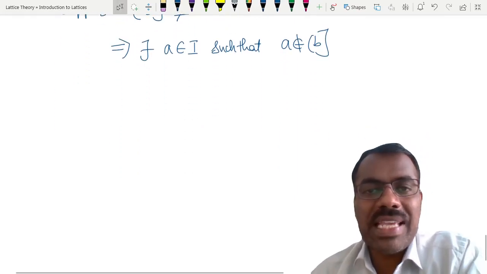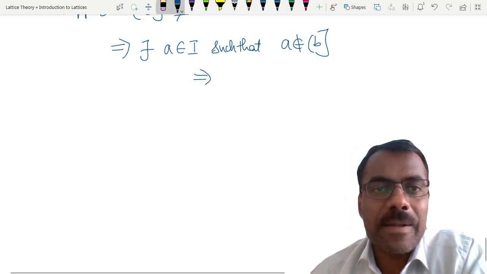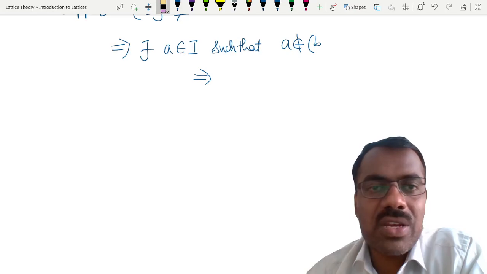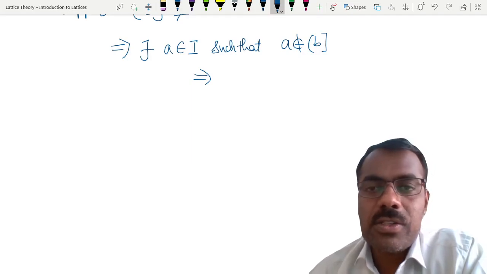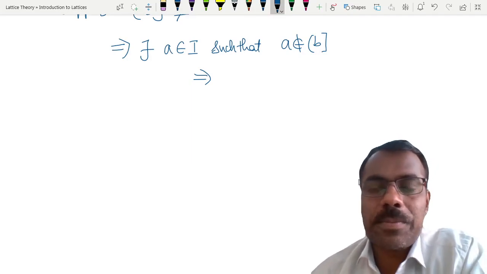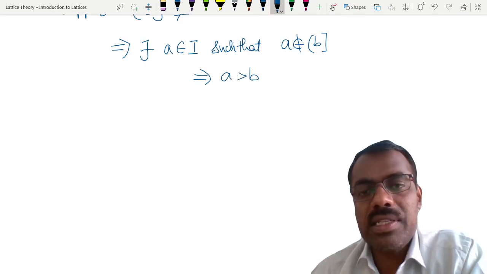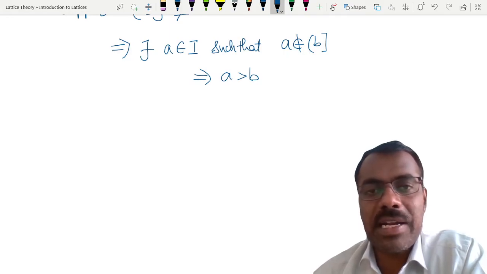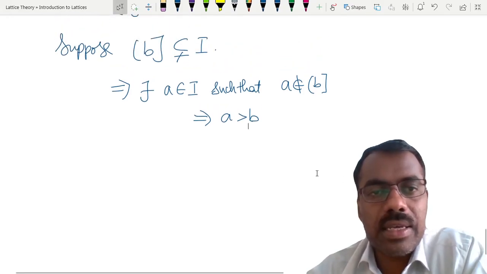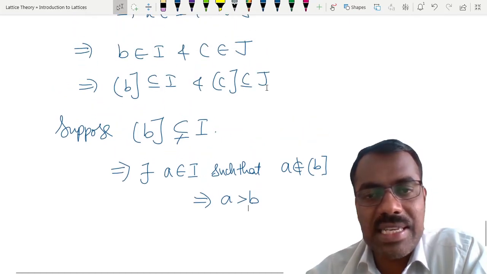What is this principal ideal? All the elements which are less than or equal to b. So a is not in this ideal means a is not less than or equal to b. Is this clear? Are you following? Yes, sir. We are getting that b is contained in I and c is contained in J.